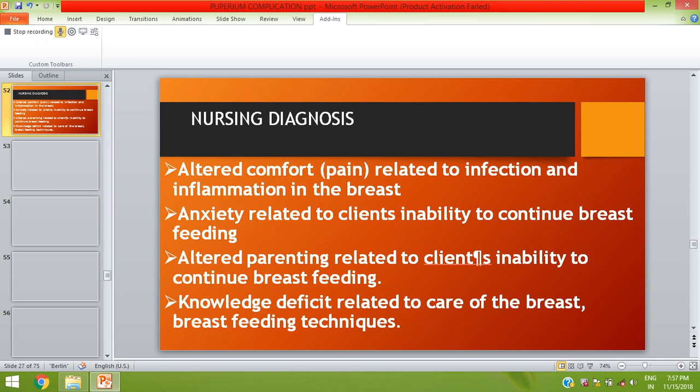The next nursing diagnosis is altered parenting related to the client's inability to continue breastfeeding. For that also we can do the same things, counseling or encouraging the mother for breastfeeding. Then at last is knowledge deficit related to the care of breastfeeding techniques. For that also we are supposed to provide proper education to the mother.